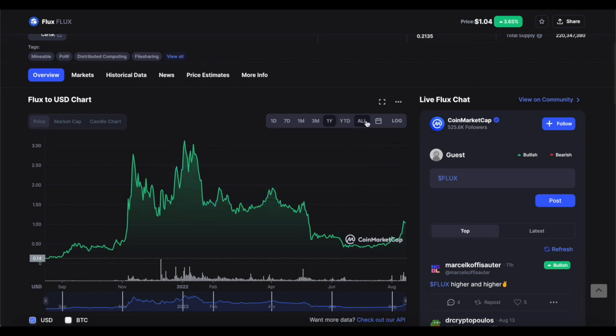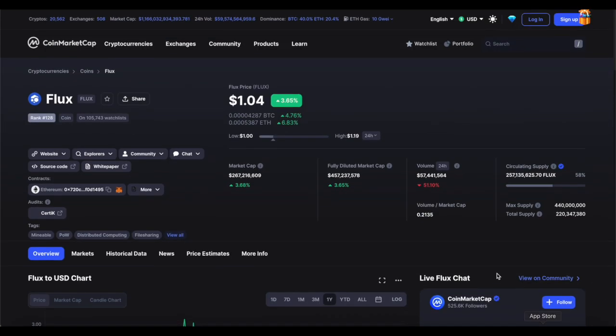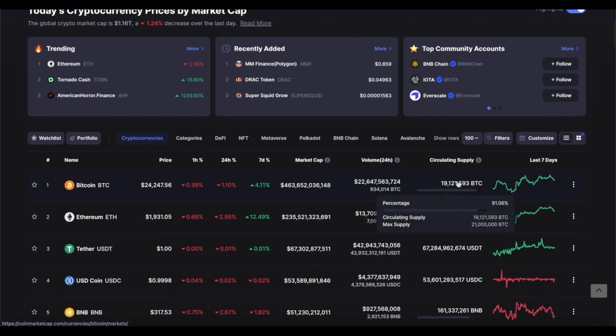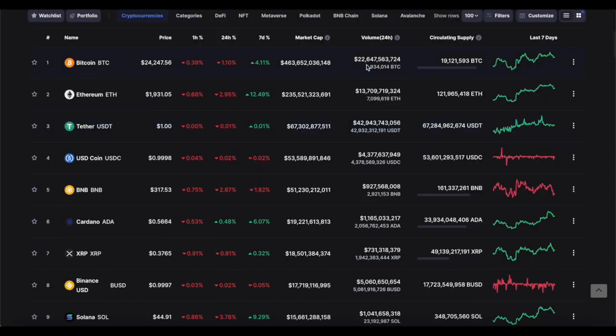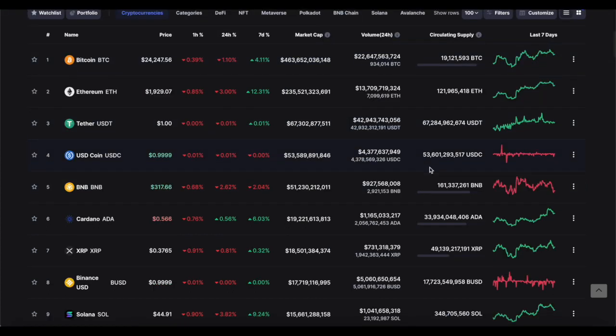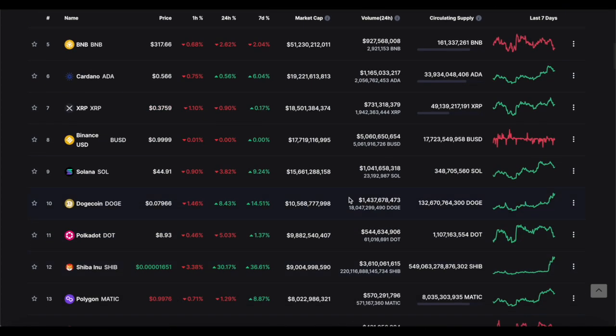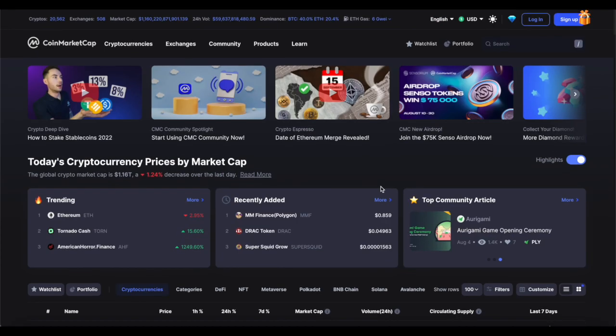But before the end of this year, what can we expect from Flux? In terms of price, we can definitely expect $1.25 and possibly even $1.50 if the market recovers nicely. The market is trying to recover. As you can see, Bitcoin was hitting like 24 grand a couple of days ago, but once again it has fallen back down to 22 grand. Of course, that's no surprise, but like I said, it's a good sign that the market is trying to recover, and it's a good sign that it's starting to stabilize.